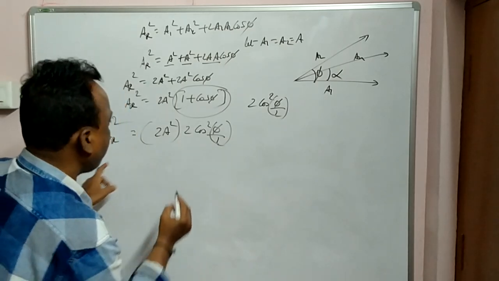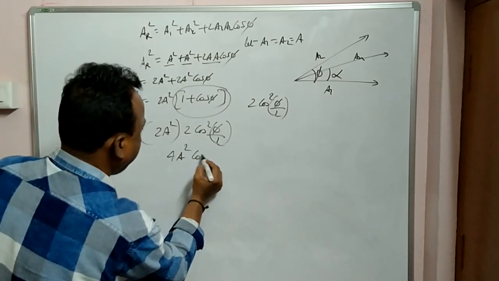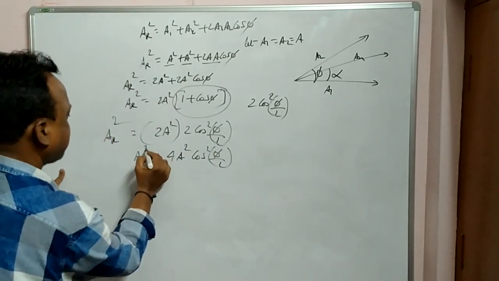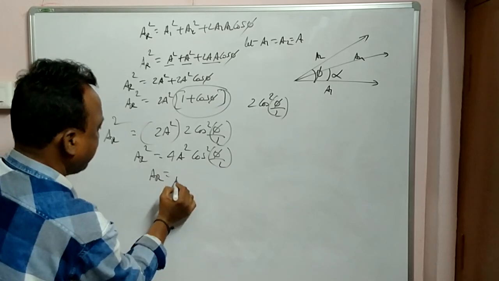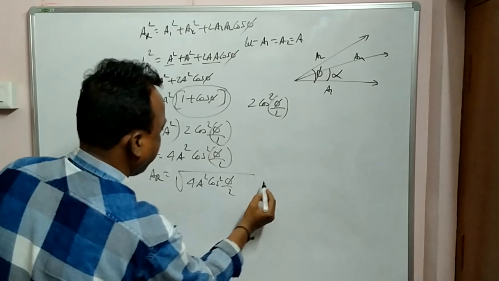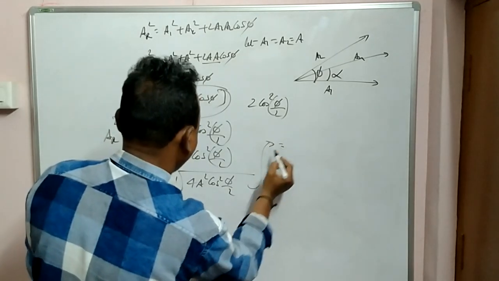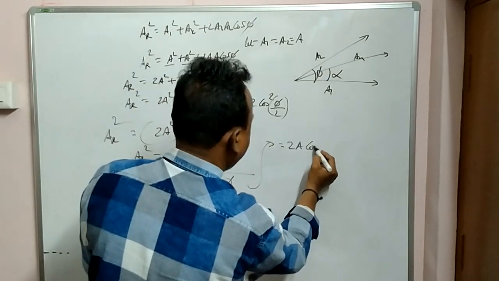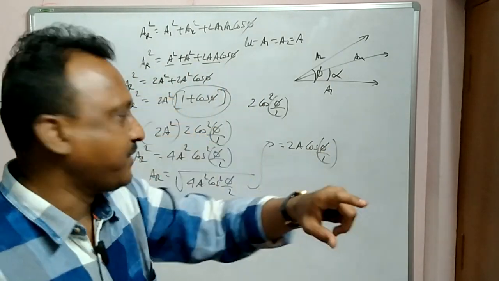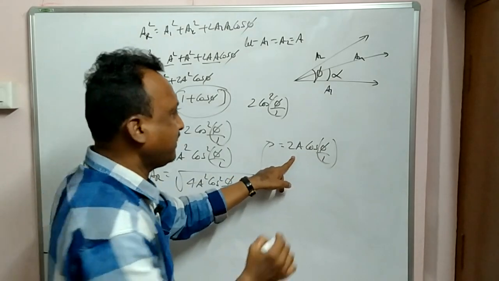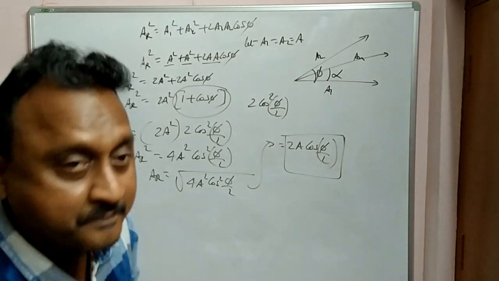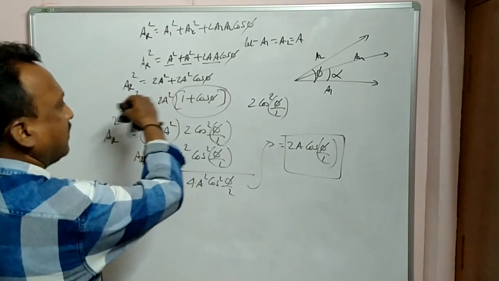Okay? 2 twos are 4, so 4A square cos square phi by 2. This is the resultant square. If you want the resultant amplitude, root over 4A square cos square phi by 2, which is 2A cos phi by 2. So this is the resultant amplitude value if the amplitudes are the same, 2A cos phi by 2, where phi is the phase difference between the two waves.